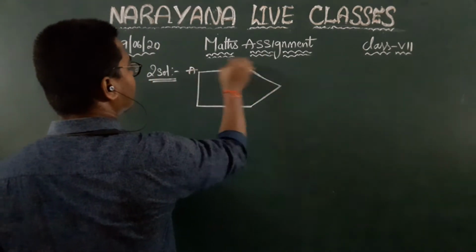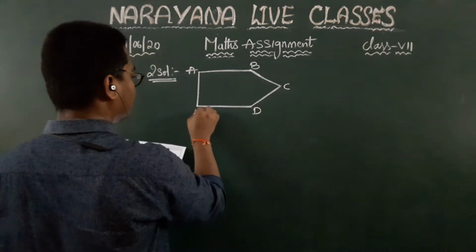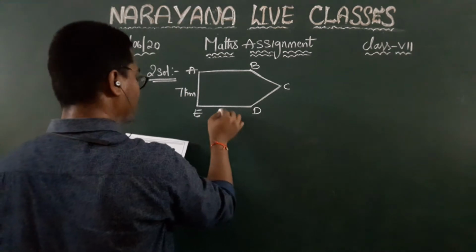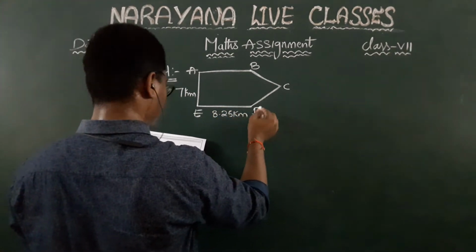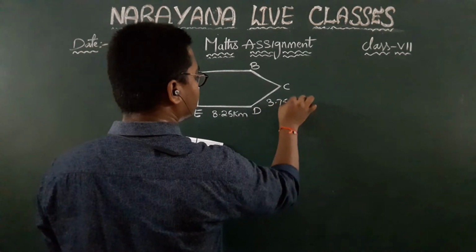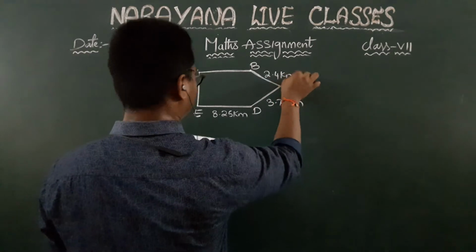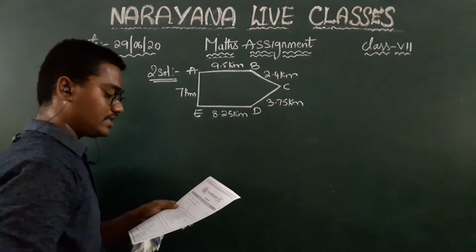A, B, C, D, E, and the distances among them are 7 kilometer, 8.25 kilometer, 3.75 kilometer, 2.4 kilometer, 9.5 kilometer. So this is the given data, children.